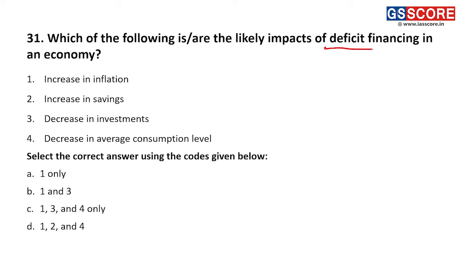So, before we look at the options, very briefly, if we look at the question once again, which of the following is or are likely? This "likely" is very important here. Even if there is a possibility, we have to include that option. It need not be a definite outcome. Even if it is a probable outcome, we will include it. Now, when the government engages in deficit financing, it is running a deficit. Then there will be an increase in inflation. This is almost for sure.